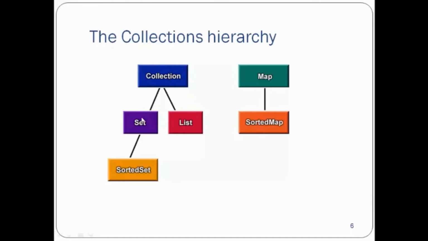Okay, then we have another interface, Set, which implements Collection. I would rather say extends, because an interface can extend another interface. Then we have List, which extends the Collection interface. Then we also have the SortedSet interface, which extends another interface, which is Set. So this is how the extension happens.